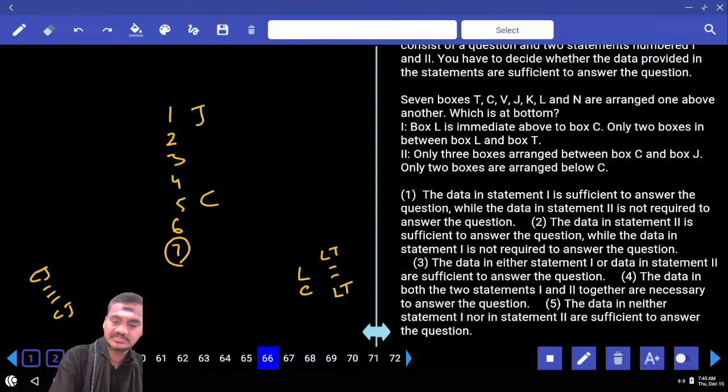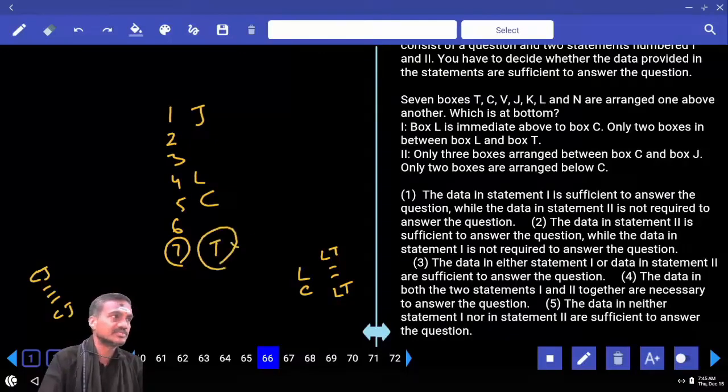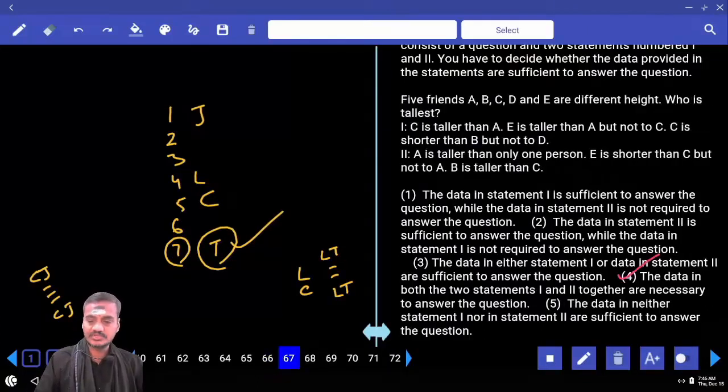1, 2, 3, J is here. And only 2. With the help of only 2, are we getting the answer? No. And this is again ruled out. Then by combining these two, L is immediately above C, L is here. If L is here, between L and T there must be exactly 2, T is here, which is at the bottom. Are we getting the answer or not? How do we get the answer? Only by combining these two, hence both 1 and 2 are required.